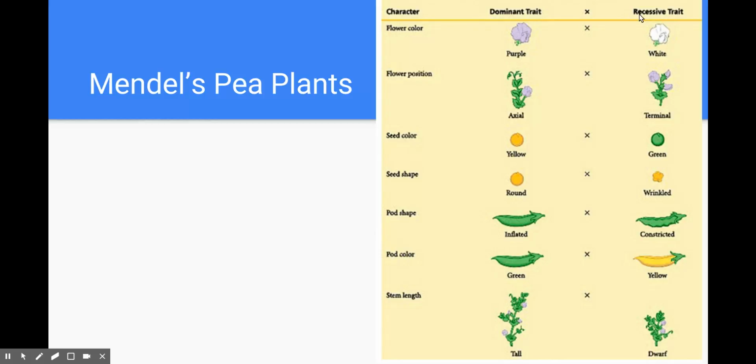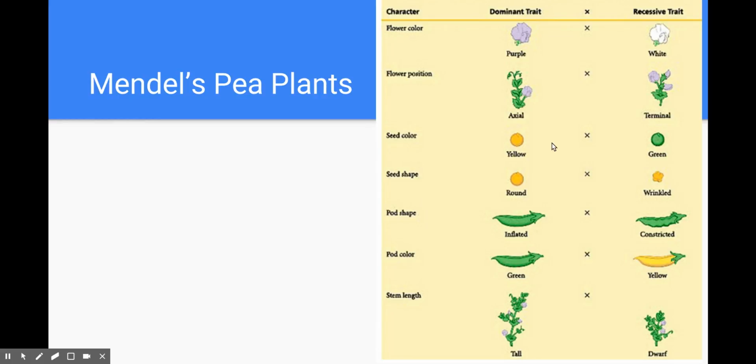You can see in the picture here some of the different factors and traits that Gregor looked at. And you can see which is dominant and which is recessive. And again, we've already talked about what it means to be dominant, what it means to be recessive. Maybe you noticed here the seed color. The dominant seed color is yellow. And in pea plants, the recessive seed color is green.